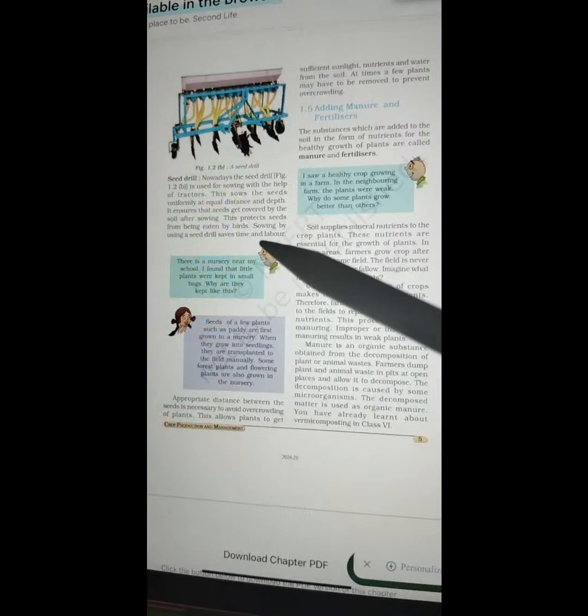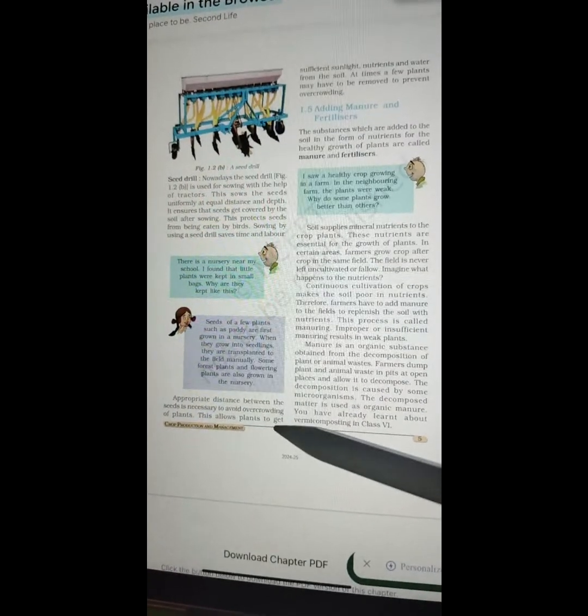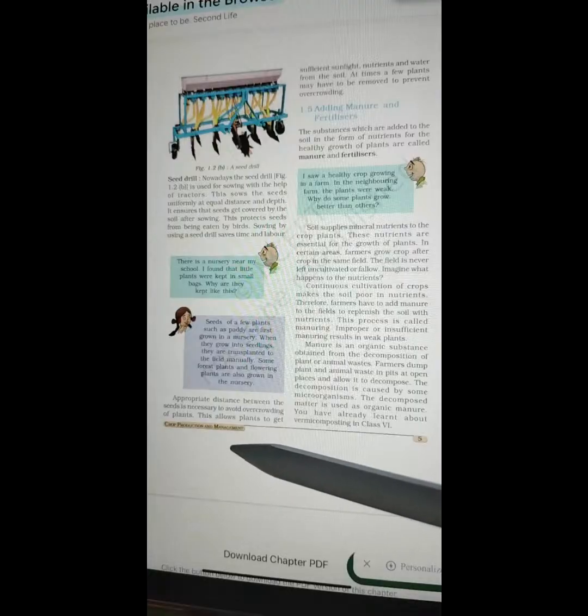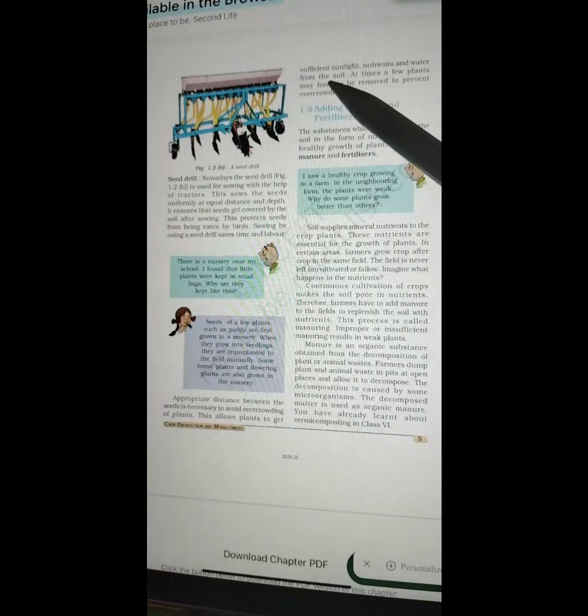Appropriate distance between the seeds is necessary to avoid overcrowding of plants. This allows plants to get sufficient sunlight, nutrients, and water from the soil. At times, a few plants may have to be removed to prevent overcrowding. 1.5, adding manure and fertilizers.